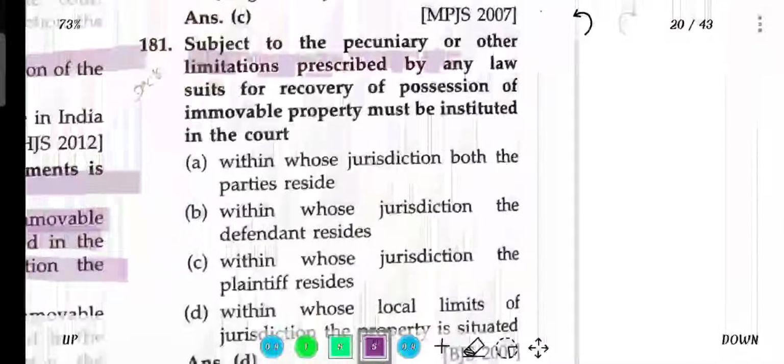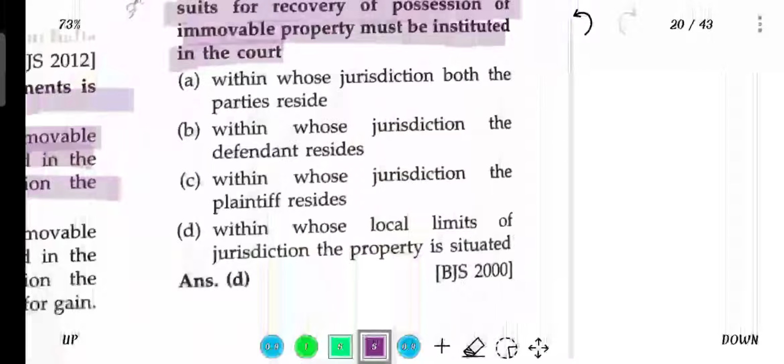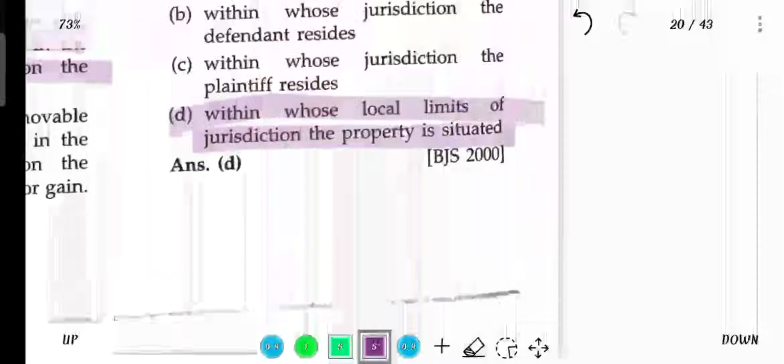Subject to the pecuniary or other limitation of the suit, a suit for recovery of possession of immovable property must be instituted in the court within whose local limits of jurisdiction the property is situated.